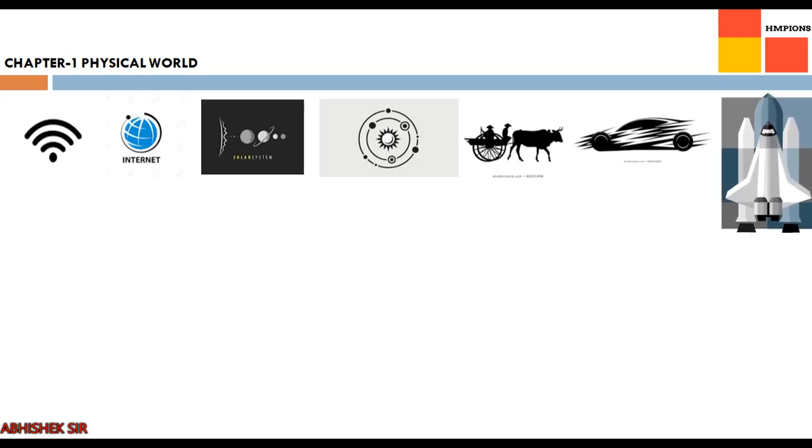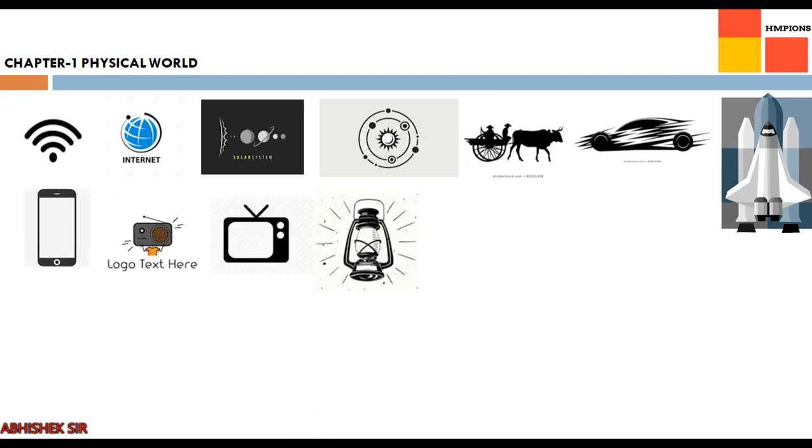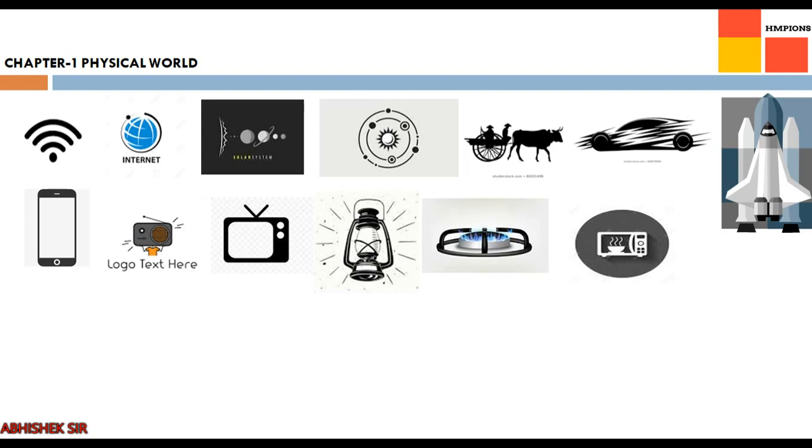Other examples: spaceships, aeroplane, telegram, telephone, mobile, satellite phones used in communication. You see radio, the old invention, tape recorders, etc. VCD and VCR were old inventions; right now we are not using them. Television right now is used for entertainment purposes, right? Heaters, kerosene stove, gas stove, microwave ovens. They are some gifts of physics.